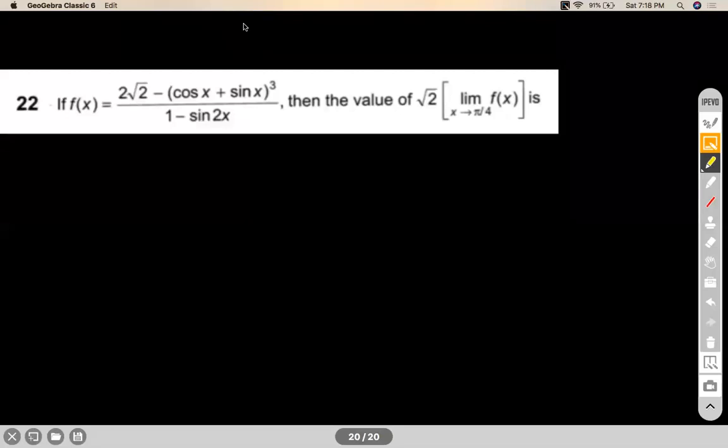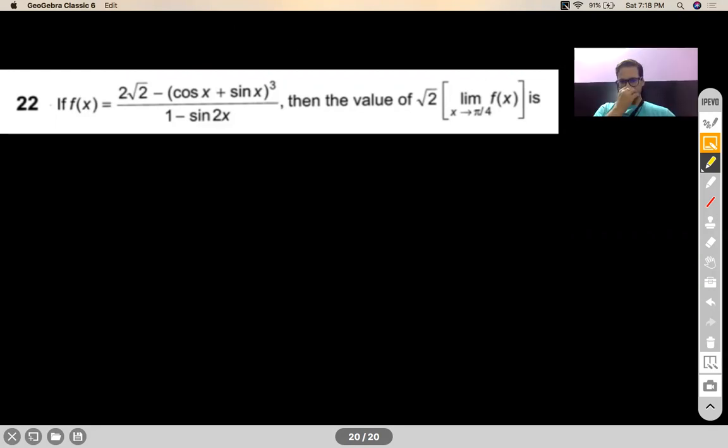Yes, anyone? No response so far? Okay, Shashwat. Oh, so this result is after multiplying with root 2? I mean, the final result? Shashwat? Okay. Let's see.